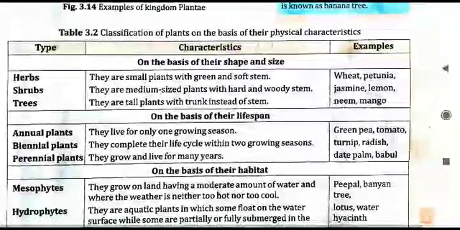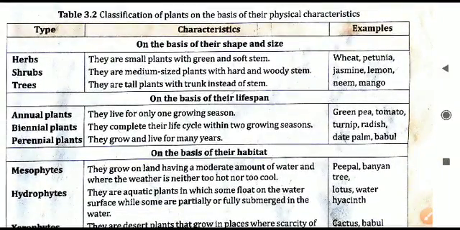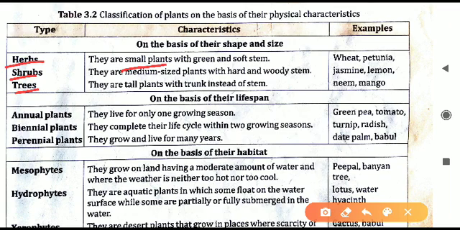Now we'll see the classification of these plants. Plants are categorized by various methods. The first method is we can have three categories. They are called the herbs, shrubs, and the trees. The smallest ones, the small plants with green and soft stems, are called the herbs. Example you can see here: wheat and petunia.